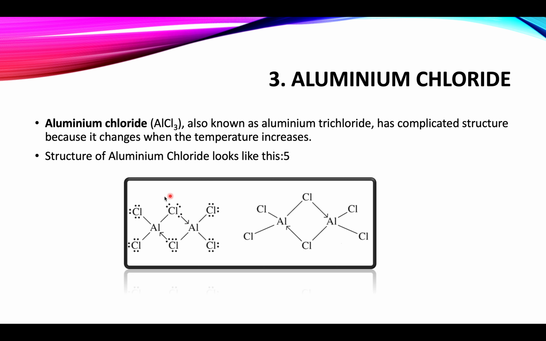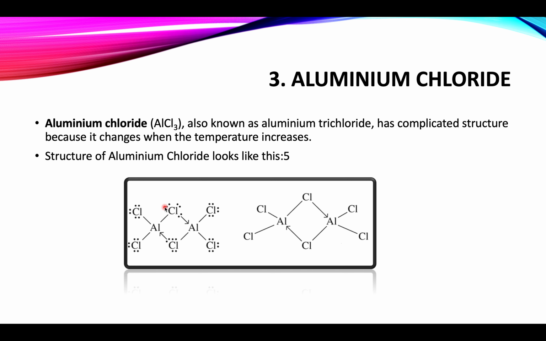As you can see, two molecules of aluminium chloride exist together. This is the stable structure of aluminium chloride. Chlorine has got 3 lone pairs. Out of these 3 lone pairs, one lone pair is donated to the aluminium atom of the neighboring molecule.